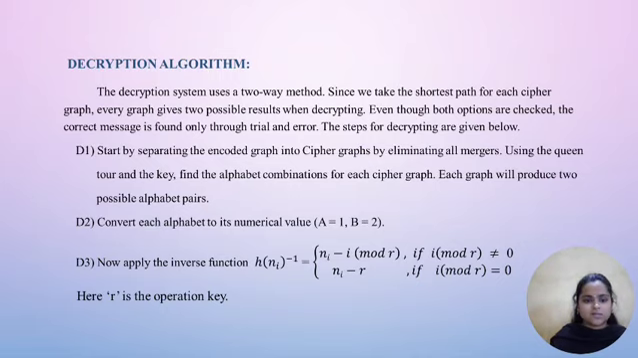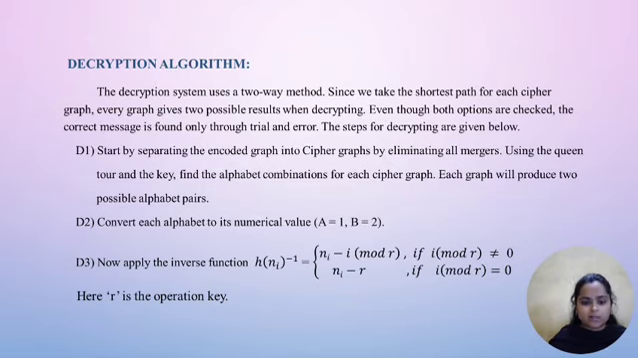Next, we are going to see the decryption algorithm. The decryption system uses a two-way method. Since we take the shortest path for each cipher graph, every graph gives two possible results in decrypting. Even though both options are checked, the correct message is found only through trial and error. The steps for decryption are given below.